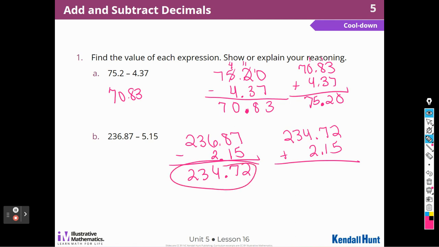So I think that's my answer. 5 plus 2 is 7. 7 plus 1 is 8. 4 plus 2 is 6. And I don't have anything to add to that. And that is correct.